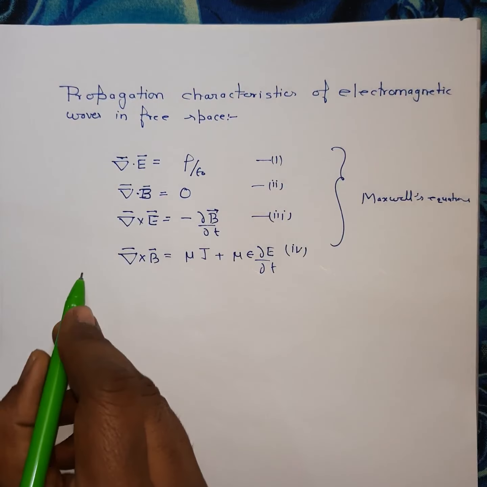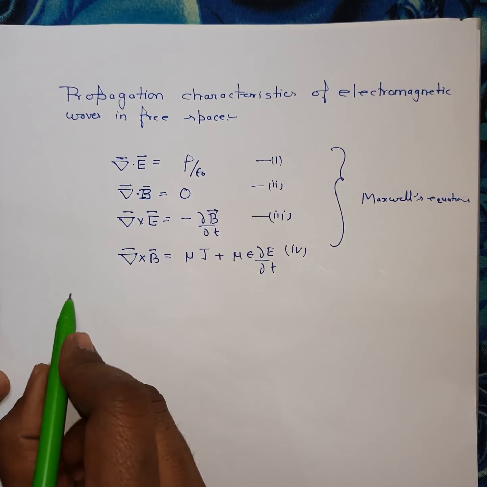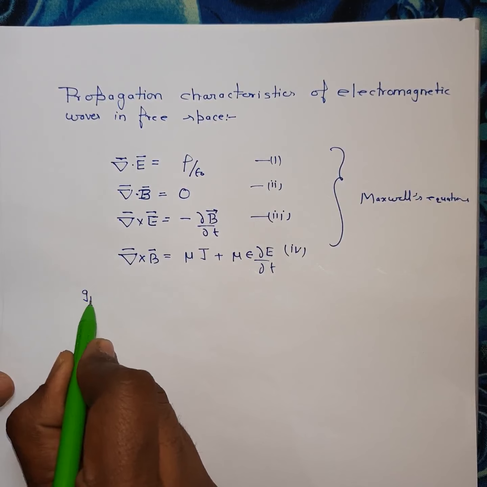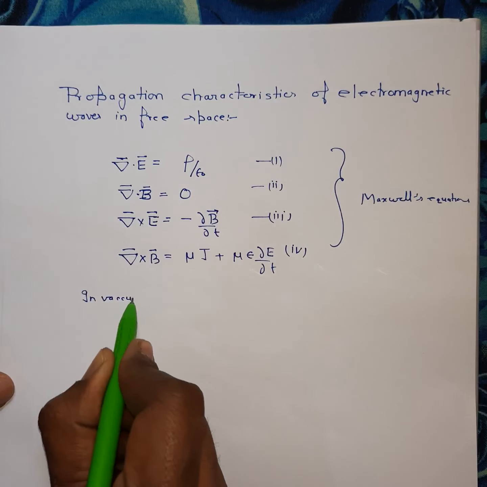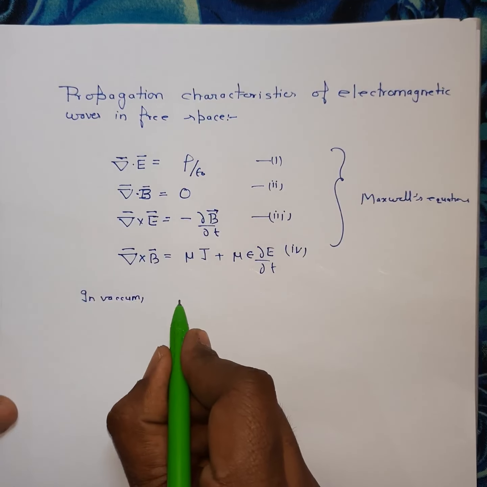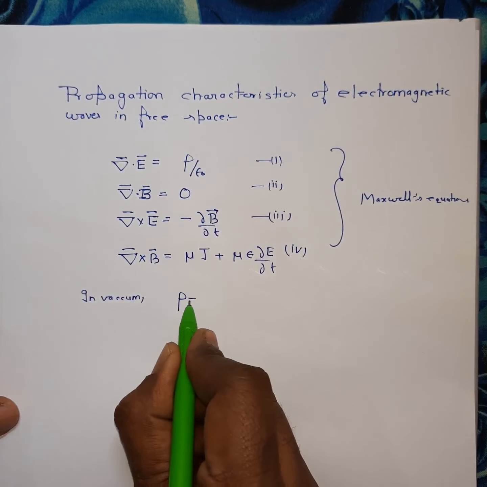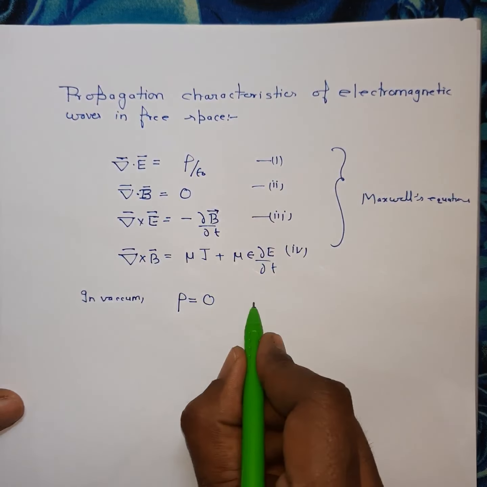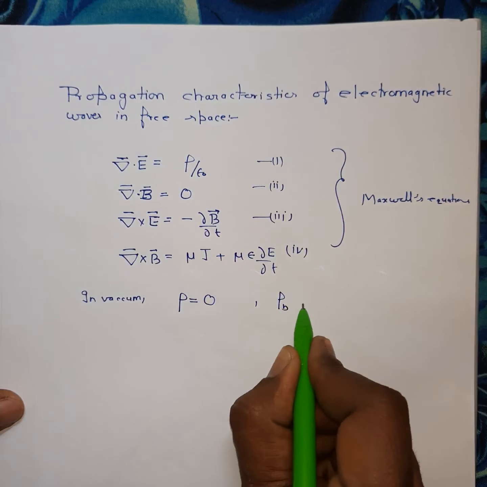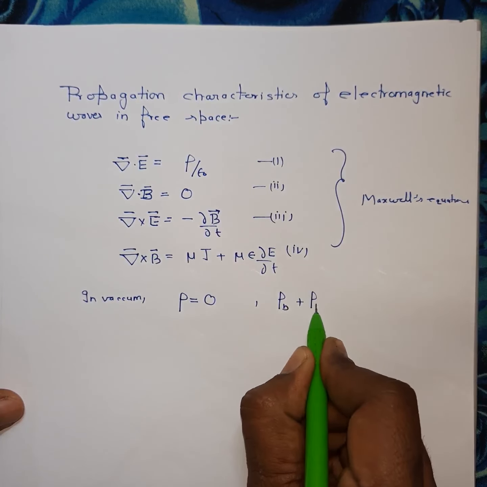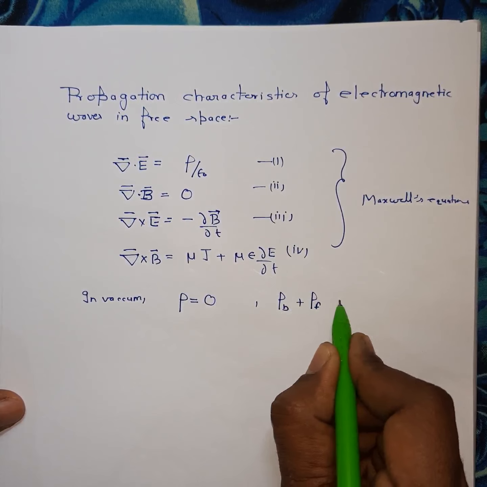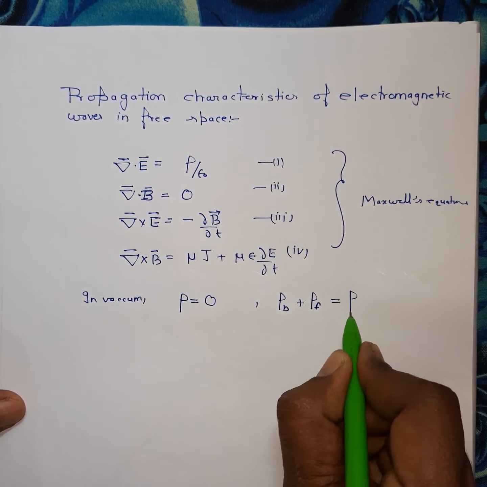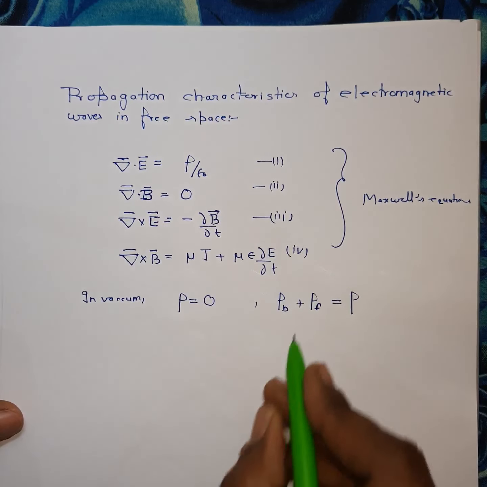Since we are talking about vacuum, in vacuum we can assume that there is no charge. Here rho is of two types: one is bound charge and the other is free charge. So rho b plus rho f constitute the total charge density.